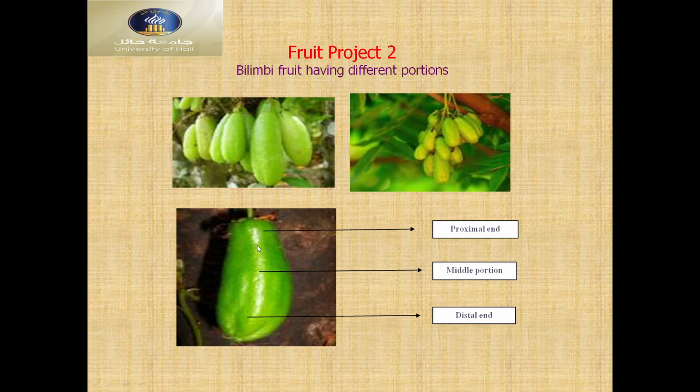Usually the proximal part of the fruit is not sweet. The middle one is more sweet. Sometimes the distal one, sometimes the middle one is sweet, but for example the proximal one is not sweeter than the middle portion and distal portion.